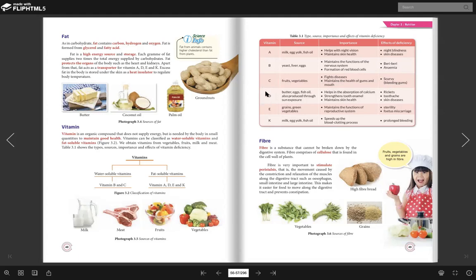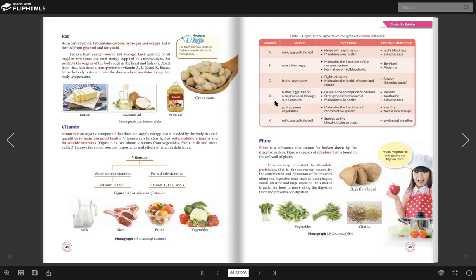Okay. The next one, vitamin D. You can find in butter, egg, and so many lah. What is the function? To help in absorption of calcium. If you notice in the milk for example, susu yang awak minum tu mesti dia tulis calcium with the help of vitamin D. Kalau tak percaya, cuba awak beli susu hari ni, awak tengok ada tak perkataan vitamin D kat situ.